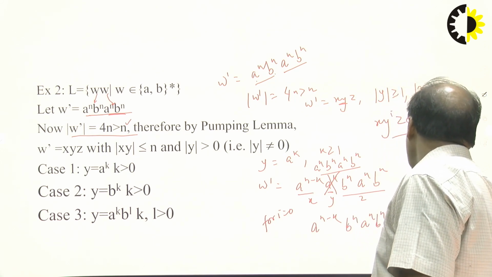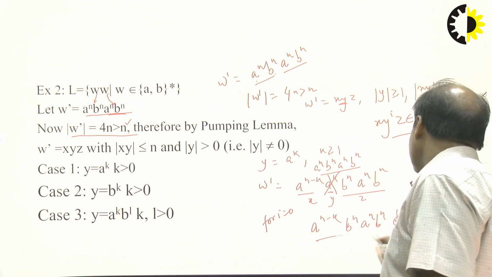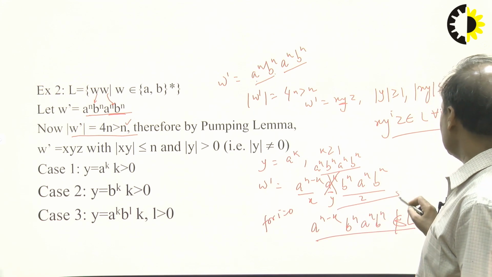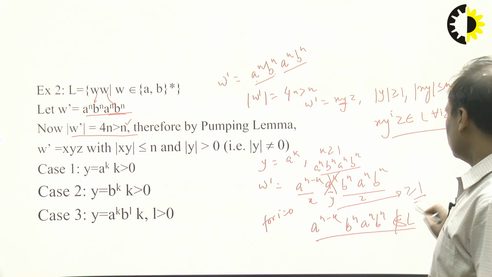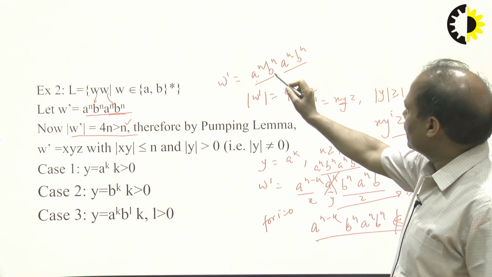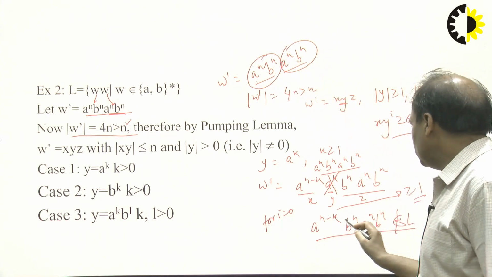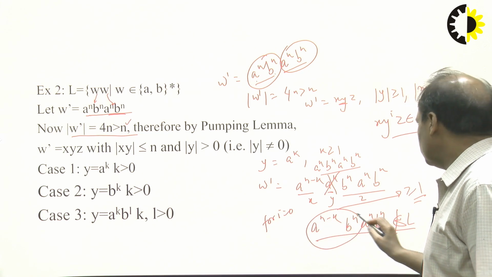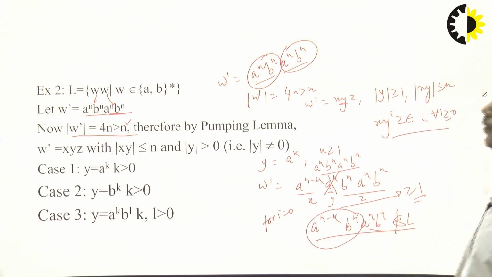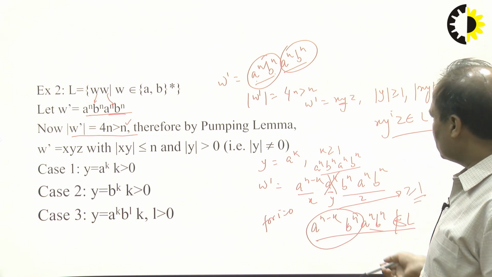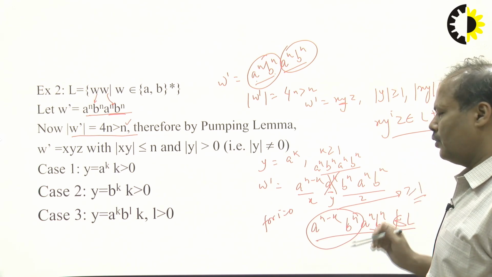This is not part of the language. The reason is very simple, because k is greater than or equal to 1. So it is not following the pattern of the same w repeated. This half is different from this half. So that means this is not part of the language, hence it is a contradiction, right?